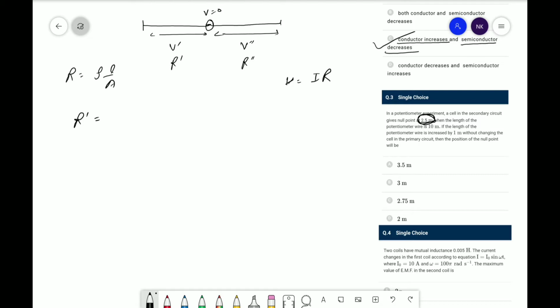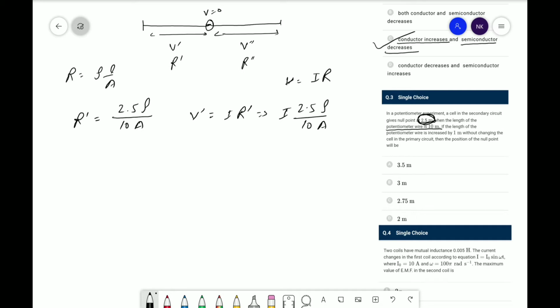So the length is 2.5 meter, resistivity will remain the same, and the potentiometer wire length is 10 meter. So R dash is rho into 2.5 divided by 10 A. Okay. So V dash across this is equal to I R dash, hence I 2.5 rho upon 10 A.